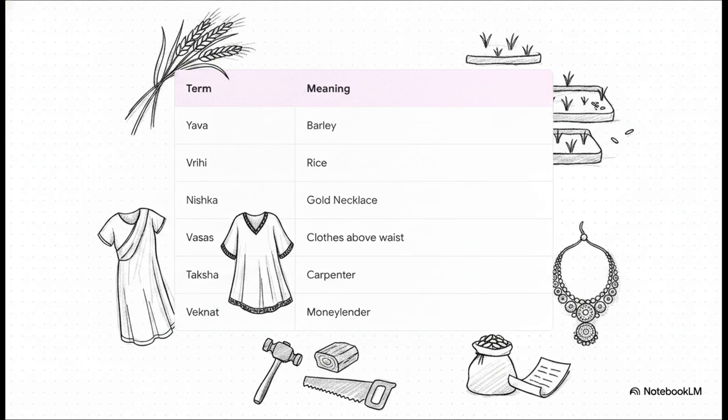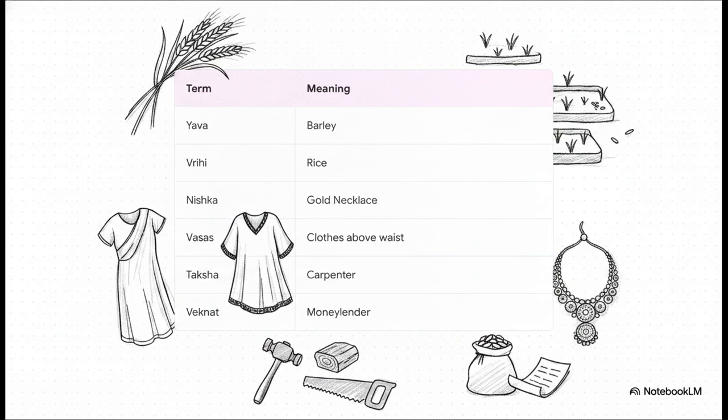If you were to time travel and walk through a Vedic village, these are the everyday terms you'd hear being tossed around. For food, they heavily relied on yava, which is barley, and vrihi, which is rice. If you saw a particularly wealthy person, they might be wearing a nishka, a highly valued gold necklace. For everyday clothing, a garment called vasas was worn above the waist and a nivi was worn below.